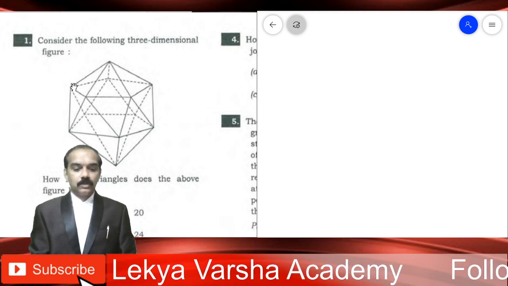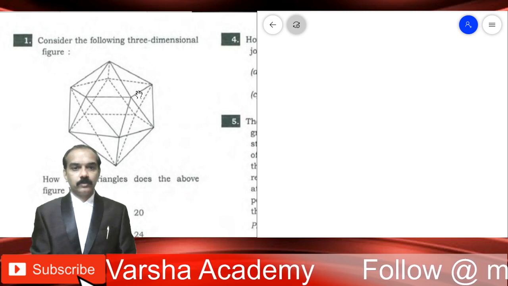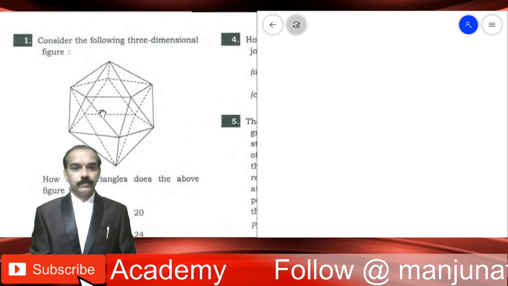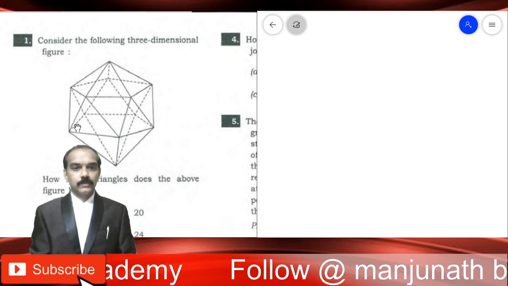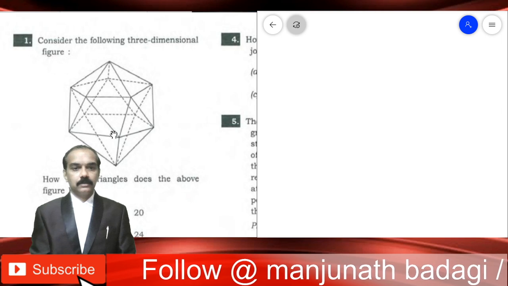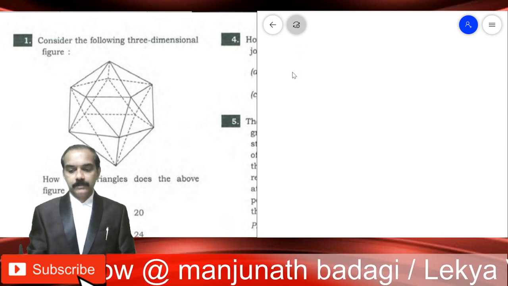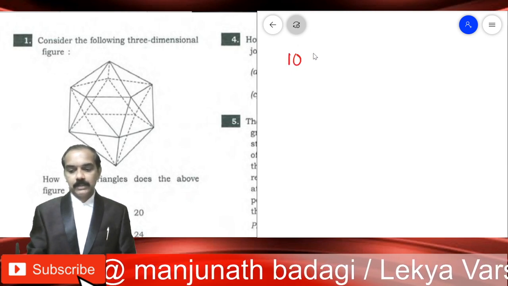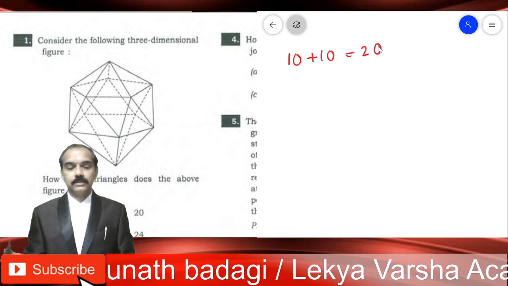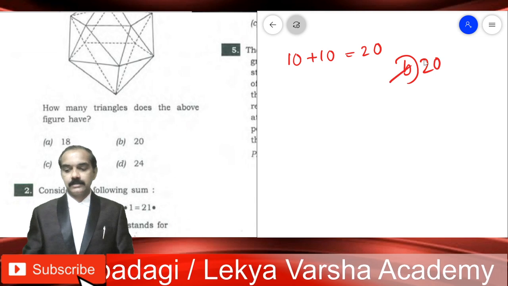So this is one triangle, this is two, this is the third one, 4, 5, 6, 7, 8, and below 2, 9, 10. All these are on the front. So how many did you get? 10 triangles. The same 10 you will get on the back side. So the total number here is 20. This is how we can easily count all these triangles. The second option, 20, is the correct answer.